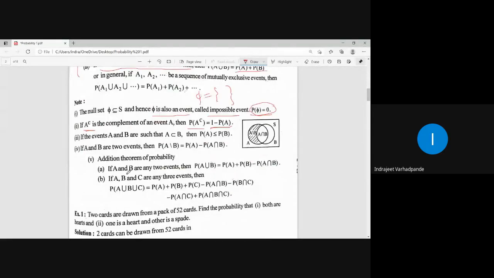What is the addition theorem for probability? If A and B are two events, then P of A union B is P of A plus P of B minus P of A intersection B. P of A union B union C is P of A plus P of B plus P of C minus P of A intersection B, B intersection C, A intersection C, plus P of A intersection B intersection C, the points in common to all three. So these are the addition theorems of probability.